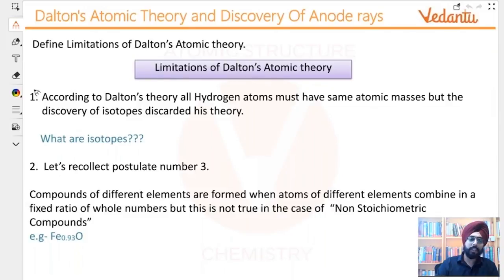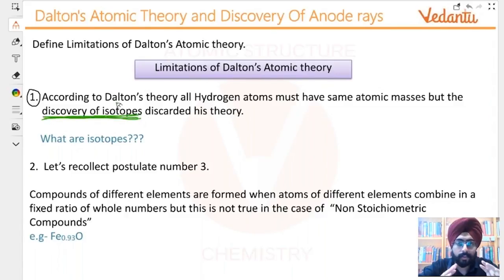Okay? So the first thing is, according to Dalton's theory, all hydrogen atoms must have the same atomic masses, but the discovery of isotopes changed that. Now someone was asking this question in the chat box. The point is, isotopes were discovered much later. Mendeleev gave us his periodic table somewhere in the 1860s, as far as I remember. But isotopes were discovered even after that. Okay, so Dalton didn't know about isotopes. All right, and that is why once isotopes were discovered, lots of theories that already existed around atomic masses failed, because well, the same atoms could have different masses.